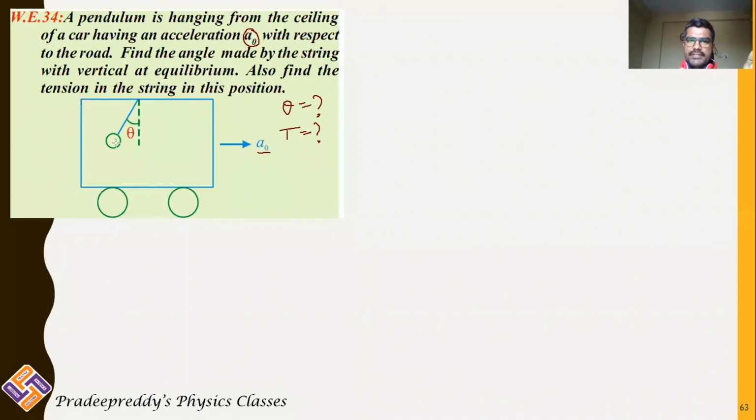Now, if this car is moving with constant acceleration, there will be a pseudo force on the simple pendulum acting left side. Clearly you can understand, if a car is moving right side, pseudo force acts left side, therefore the pendulum moves left. If the car is moving left side, pseudo force acts right side, therefore the pendulum moves right. In this case, as the car is moving right side, the pendulum will be dragged left, making an angle theta with the vertical. Finally it has come to equilibrium. At equilibrium,